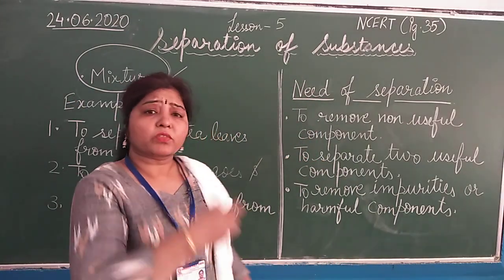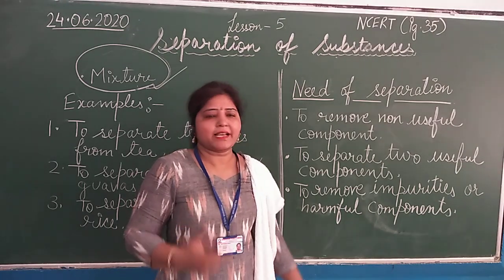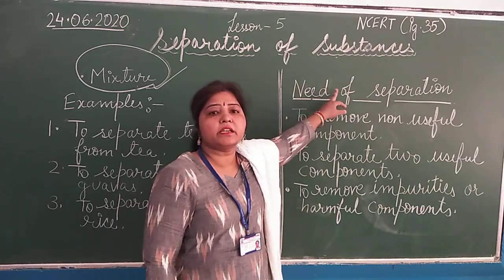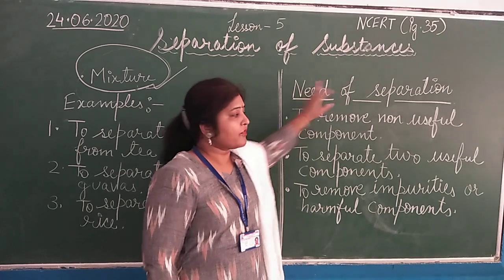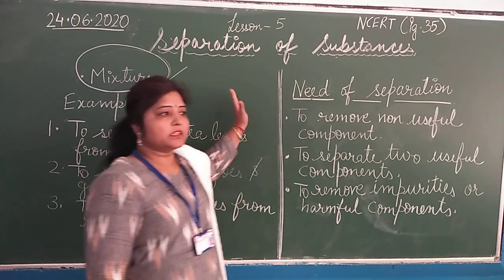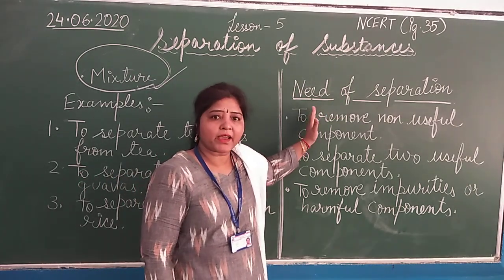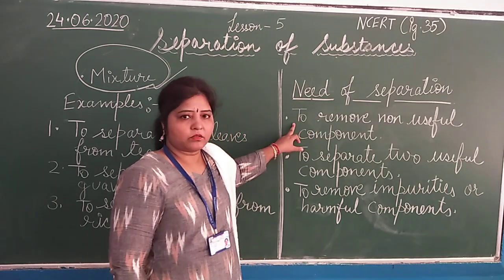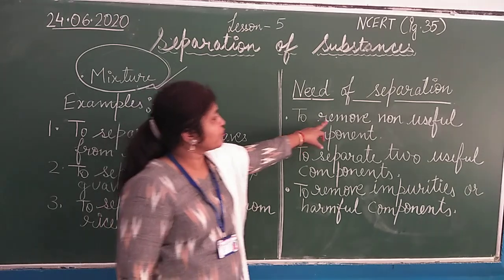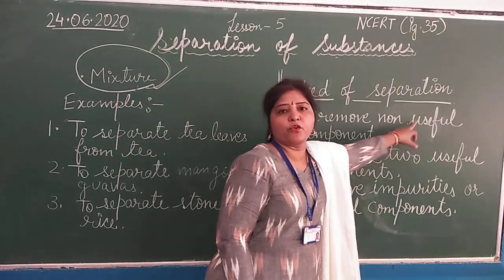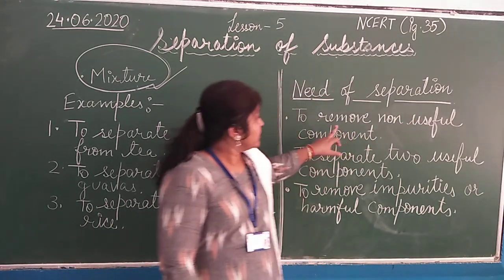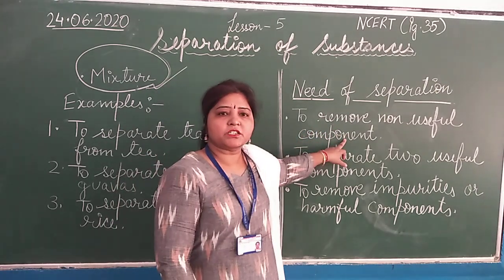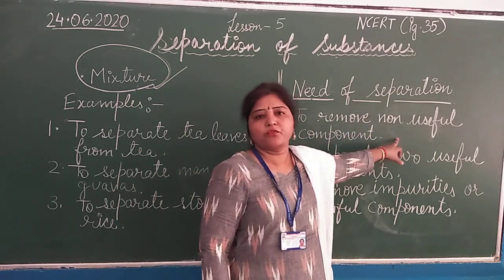But students, the question arises: what is the need of separation? Why do we separate these mixtures? What is the requirement? Number one, to remove non-useful components. We separate the components which are not useful for us.